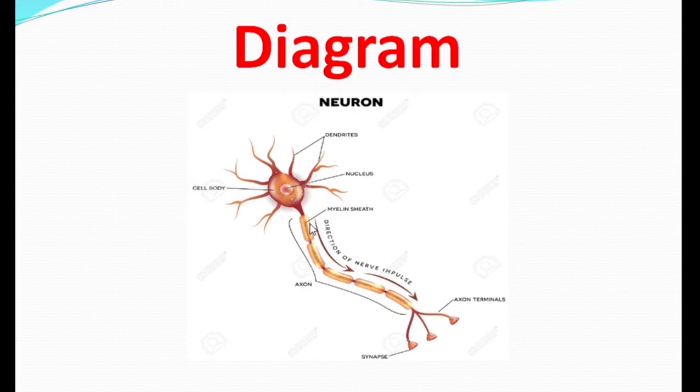The process is also divided into two parts: one is the axon and the other is the dendron. The axon is this part and the dendron is the branch-like, tree-like system. The cell body consists of the nucleus, and this nucleus keeps the cell alive. This portion is known as the synapse. In this position another neuron is attached.